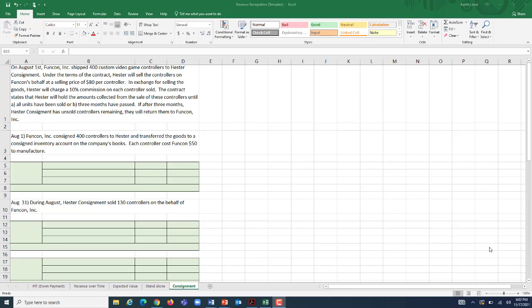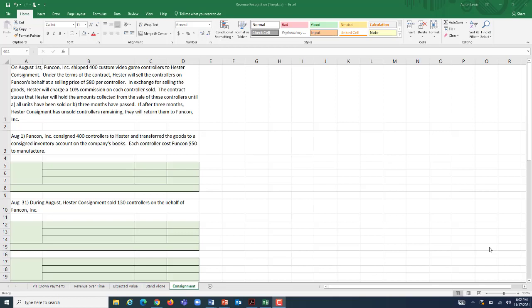So on August 1st, Funcon Incorporated is going to ship 400 custom video game controllers to Hester Consignment. Under the terms of this contract, Hester is going to sell the controllers on Funcon's behalf, and they're going to do so at a price of $80 per controller. Well, why would Hester want to do this? It's because they are going to get commission. In exchange for selling these goods, Hester is going to keep 10% of the sales price of each controller that they sell.